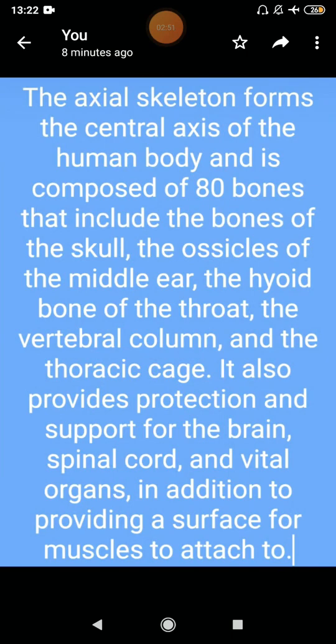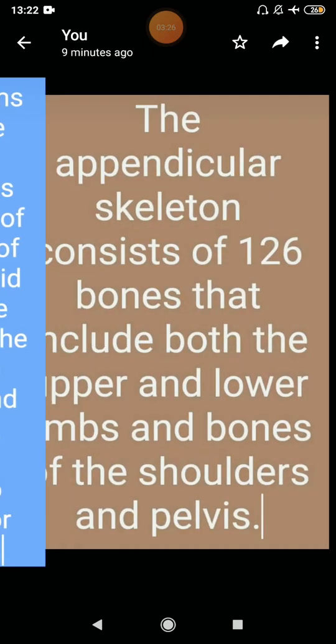So what does the axial skeleton have? It is composed of about 80 bones which include the bones of the skull, the ossicles, the very small bones of the ear, the hyoid bone of the throat, the vertebral column and the thoracic cage. So what does it do? It basically provides protection to our brain, to our spinal cord and to the vital organs, and it also provides a surface for the muscles to attach on.